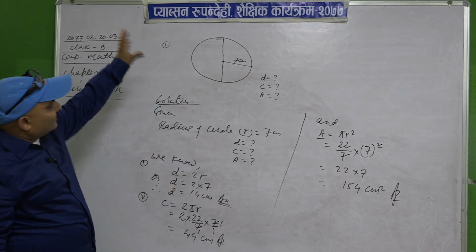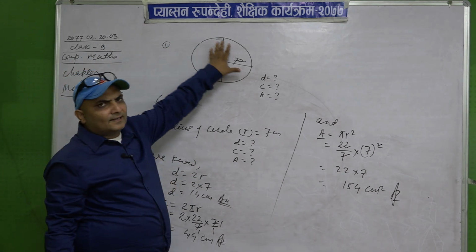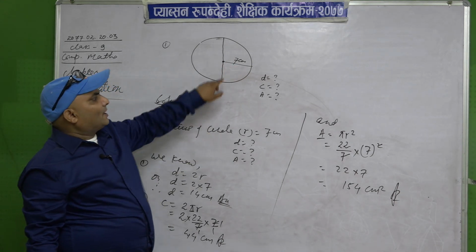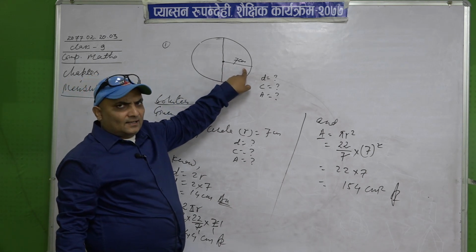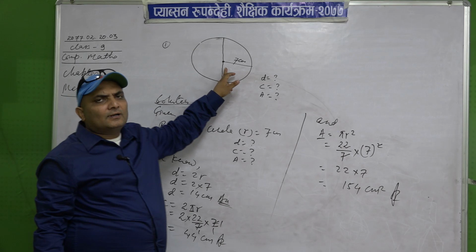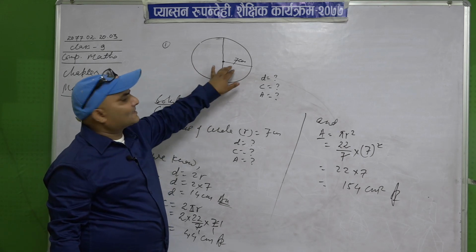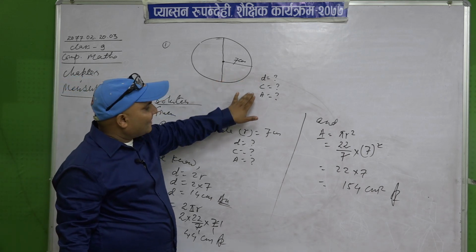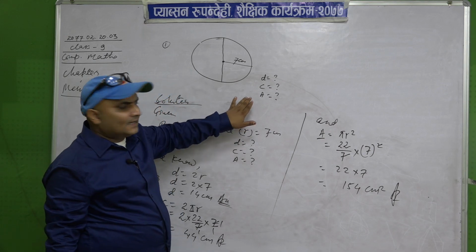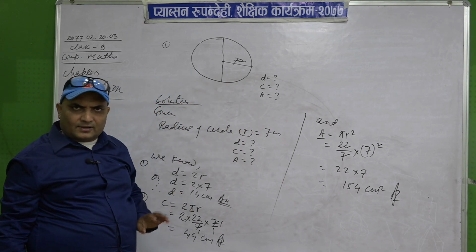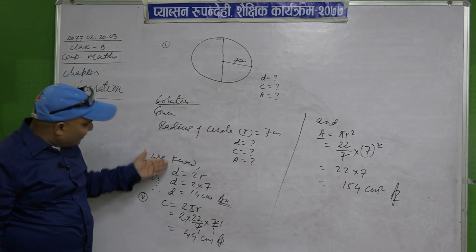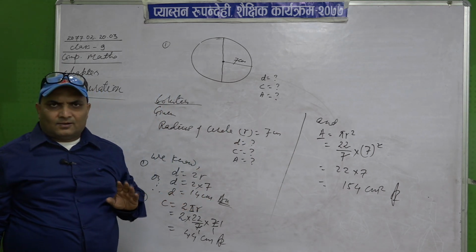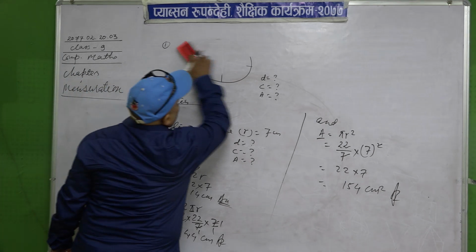Okay, thank you. Now see what our question was. This is a circle and this line is given. It is not stated that this is the radius. So we should know, according to our definition, what this line is. According to our definition, this line is called radius. It means the question has given us the radius as 7 centimeter, and we have to find out the diameter, circumference, and area. And this way we find the diameter, circumference and area of the circle. Okay. Now the second example.